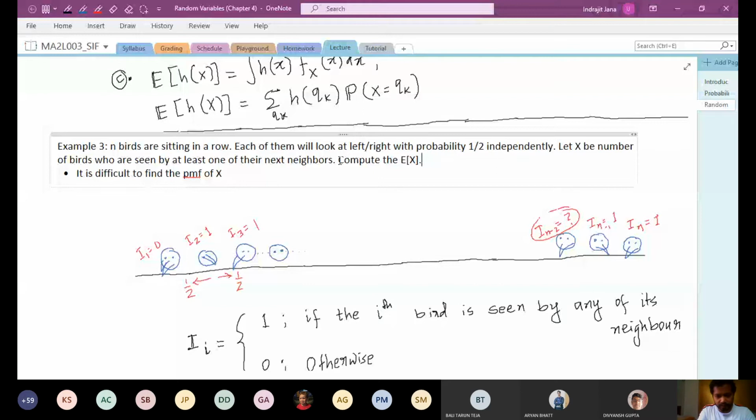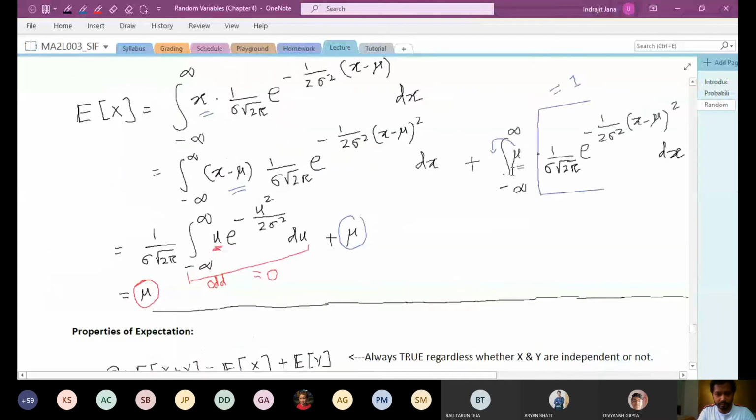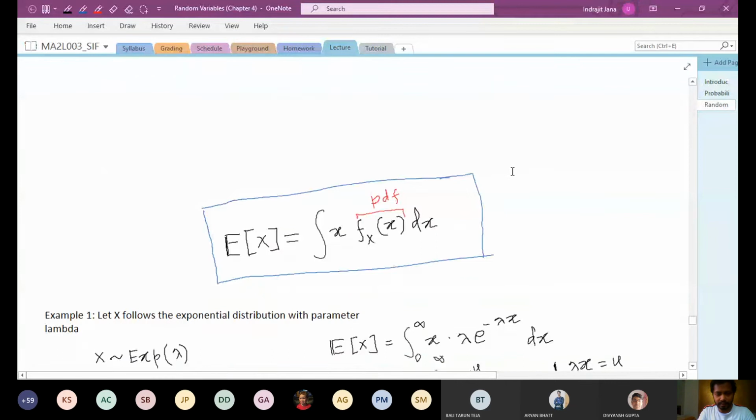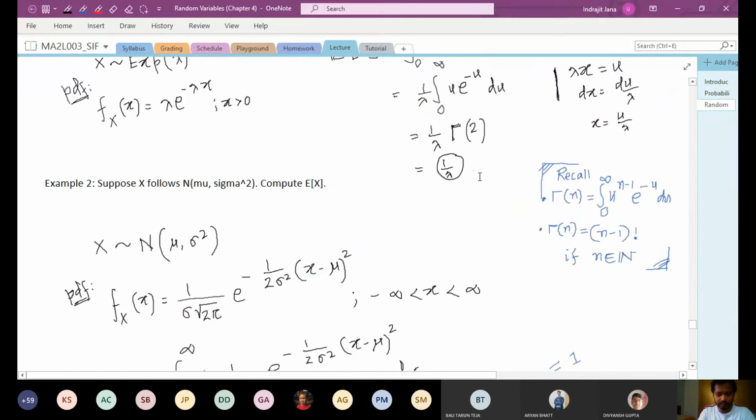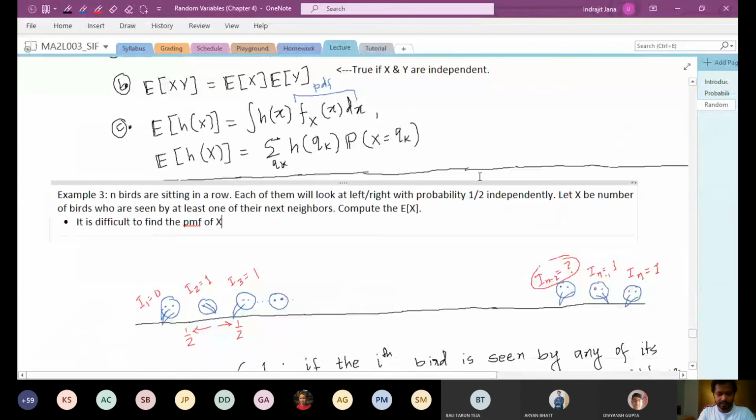Now to find the expectation of X, if I look at the discrete random variable formula, the expectation of X is the values of the random variable times the probability, which means you need to find the probability mass function. But in this case, finding the probability mass function of X, the number of birds seen by their neighbors, is going to be very complicated.